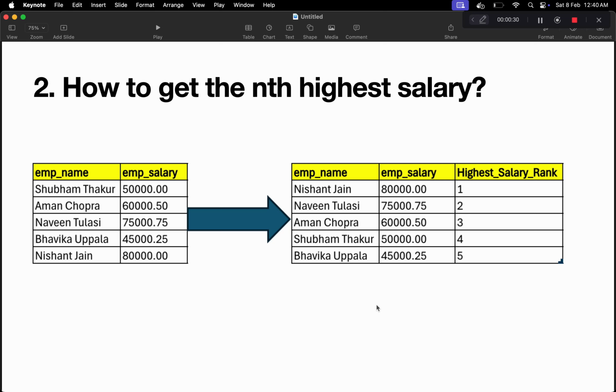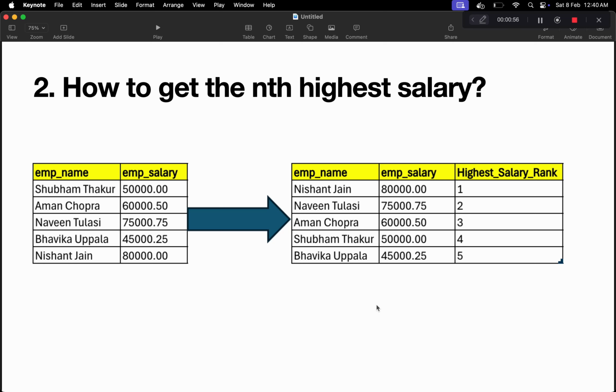And if I ask you to find the second highest salary, you can do this with the previous query that we wrote in our first question. But if I ask you to find the third highest, or fourth highest, or fifth highest, or nth highest salary, how can you do this? In this question, we have to write a query to find the nth highest salary.